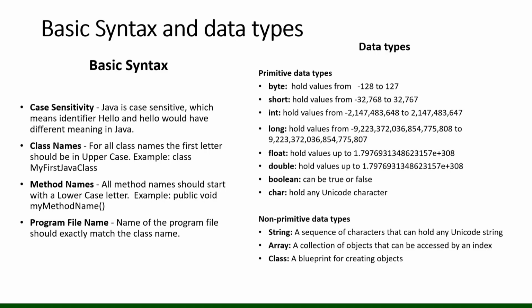And here is the method name. How can you write a method name? A method name always starts with a lowercase letter. This is how to write a method name or a class name in Java. A class name always starts with an uppercase letter, and when you have more than two words, you can use a mix of upper and lowercase like this. And as I already told you, we always have to save the file with a name that exactly matches the name of the class.